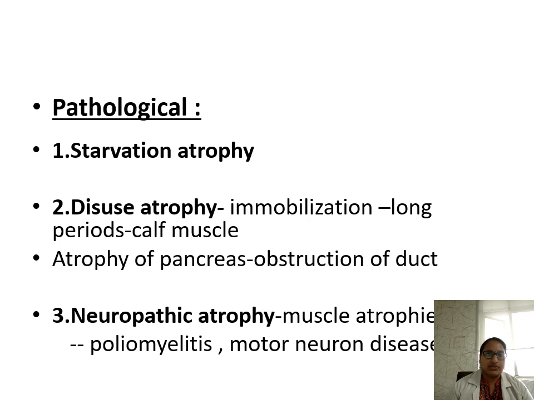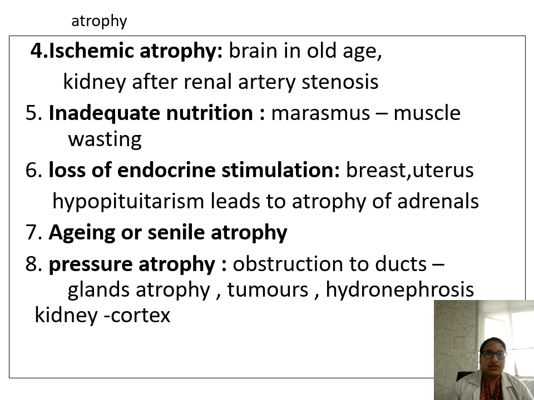Pathological causes include starvation atrophy and disuse atrophy, like in case of immobilization for long periods, where the calf muscle may undergo atrophy. Atrophy of the pancreas might occur due to obstruction of its duct. Neuropathic atrophy occurs because of loss of nerve stimulation, like poliomyelitis and motor neuron disease. And ischemic atrophy occurs in the brain in old age, and in the kidney after renal artery stenosis.